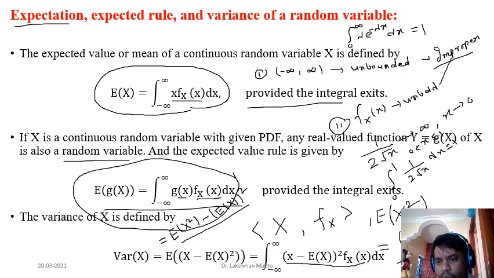This we are calling the second moment. Expectation of x is the first moment because here x to the power 1 is coming. Expectation of x square is the second moment, because x to the power 2 is coming. Similarly, if you calculate expectation of x to the power 3, that would be the third moment. So it is very easy to calculate expectation of x square and expectation of x. Take those two values and put them here, and you will get the variance of x. So that approach looks very easy.